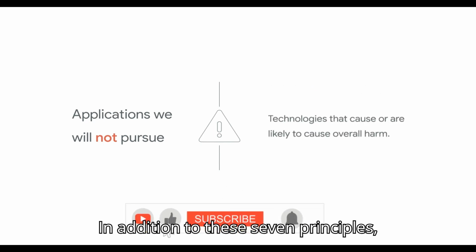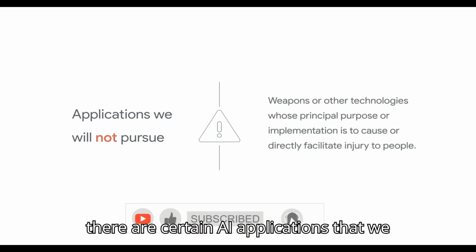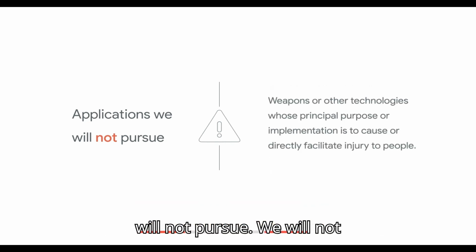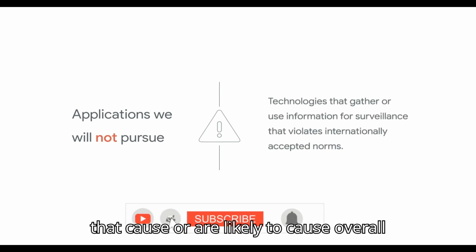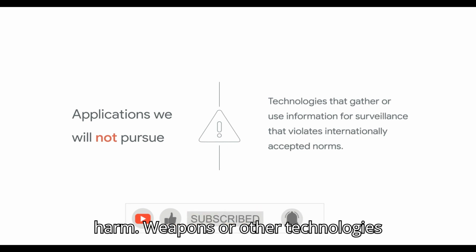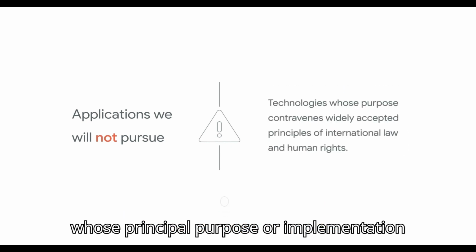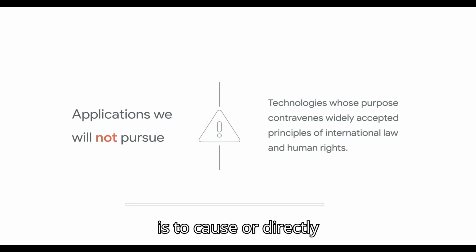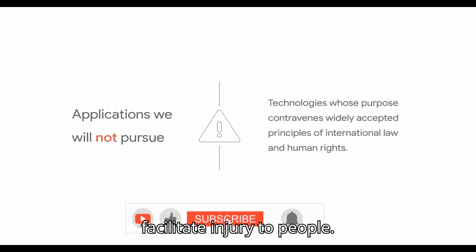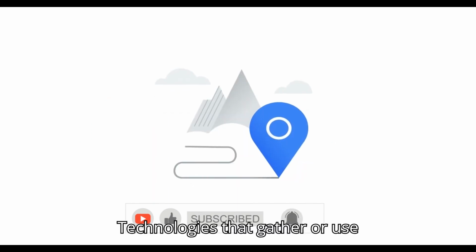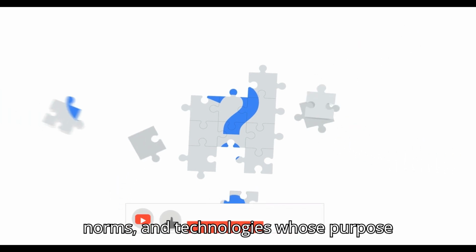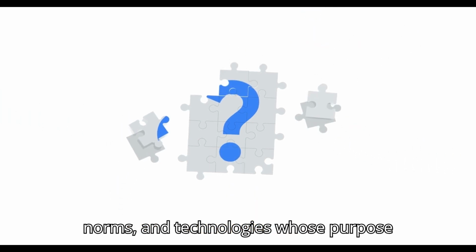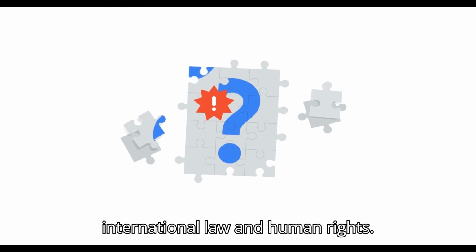In addition to these 7 principles, there are certain AI applications that we will not pursue. We will not design or deploy AI in these 4 application areas. Technologies that cause or are likely to cause overall harm. Weapons or other technologies whose principal purpose or implementation is to cause or directly facilitate injury to people. Technologies that gather or use information for surveillance that violates internationally accepted norms. And technologies whose purpose contravenes widely accepted principles of international law and human rights.